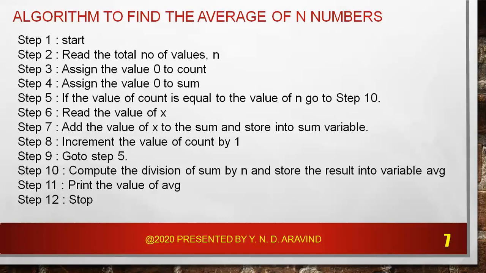And the total number of entries and their values will be the input of the algorithm, whereas the average of the entered values will be the output. So from this we can say formally an algorithm can be defined as an ordered sequence of well-defined and effective operations that when executed will always produce a result and eventually terminate in a finite amount of time.